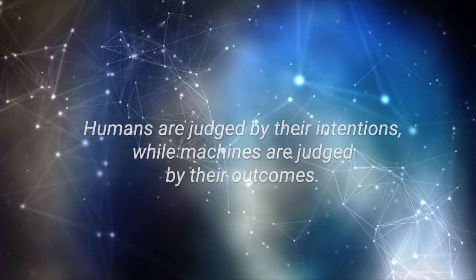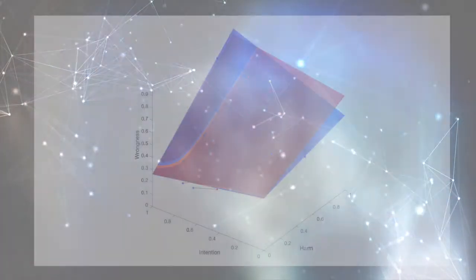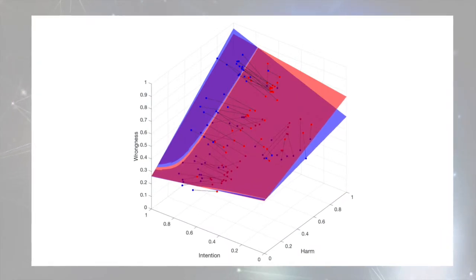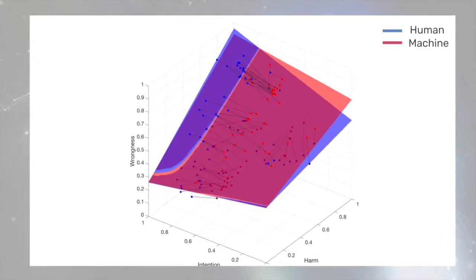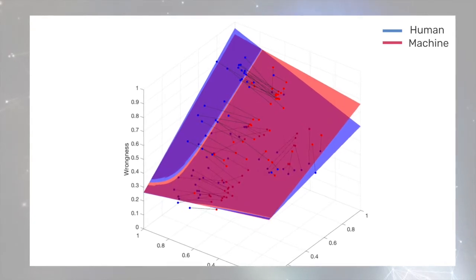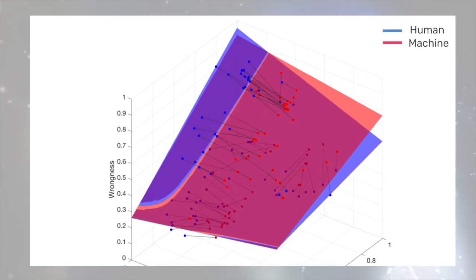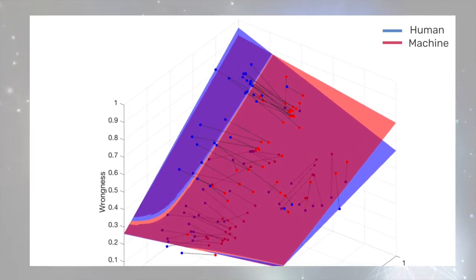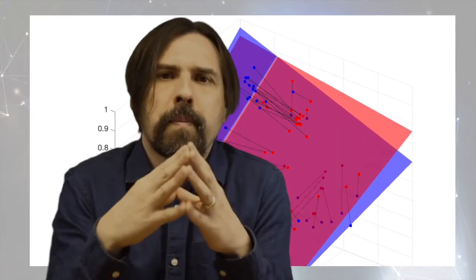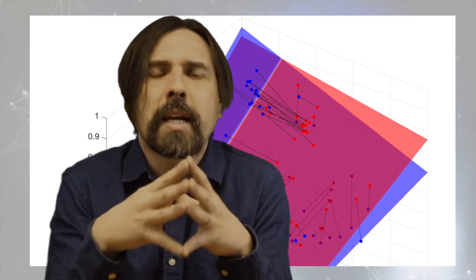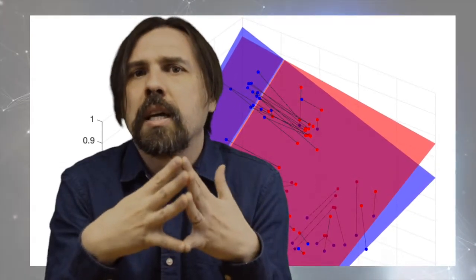Of course, this is a simplification, but to a first approximation, these differences in the relative importance of coefficients describe coarsely and qualitatively the differences between these two moral functions. Also, we find that at high levels of harm and intention, human actions are judged more harshly. As a result of that, humans appear to judge the actions of other humans more harshly at the highest level of harm and intention, but they judge machines more harshly in the rest of this space. Certainly, this is a crude approximation, but it serves as a quick rule of thumb that we can use to guide our intuition about expected differences in people's reaction to human and machine actions.